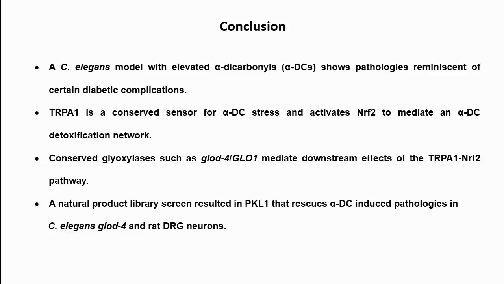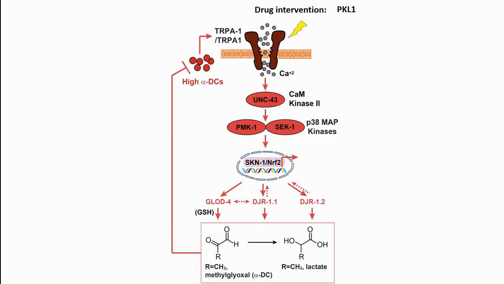We see that conserved glyoxalases downstream play a critical role in detoxification of these alpha-dicarbonyls, and there is a direct crosstalk between TRPA1 and Nrf2 in this detoxification mechanism. And last but not the least, we found a novel drug that could ameliorate alpha-DC mediated pathologies by lowering levels of alpha-dicarbonyls.